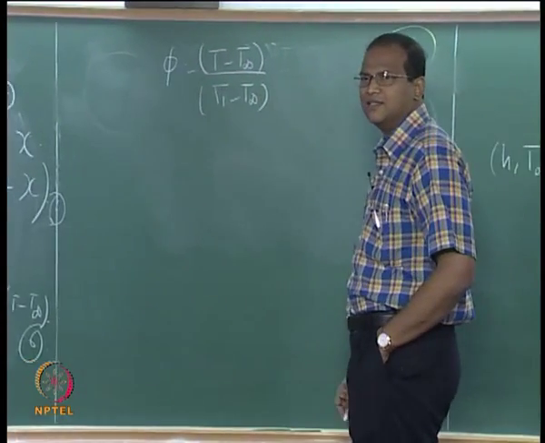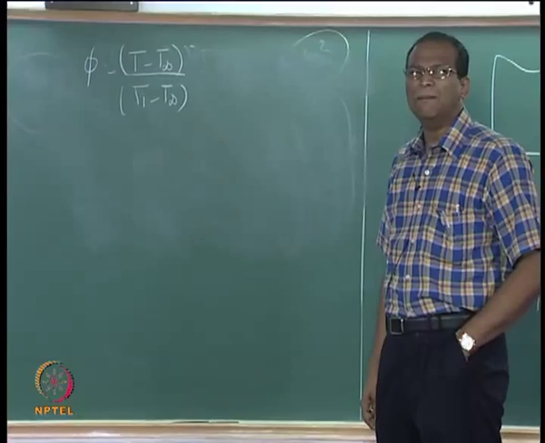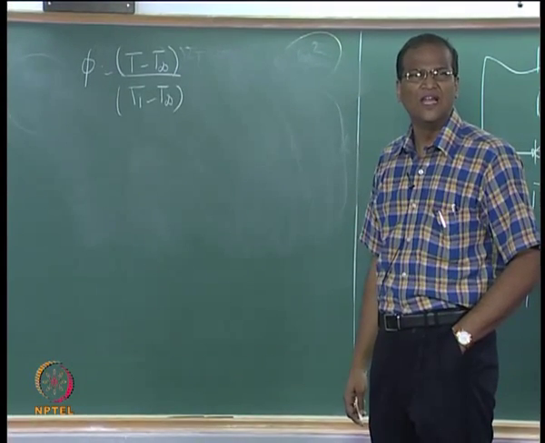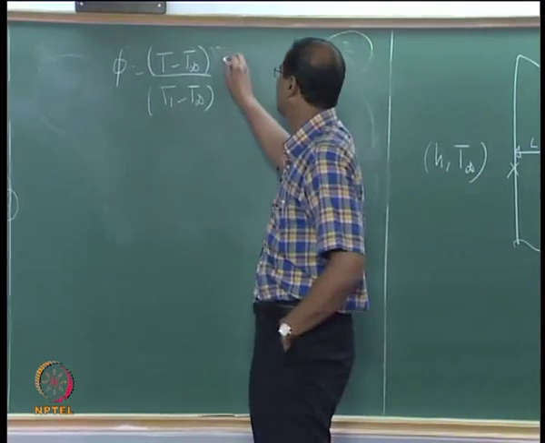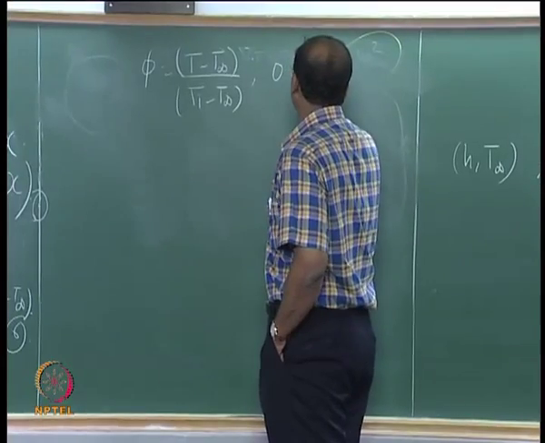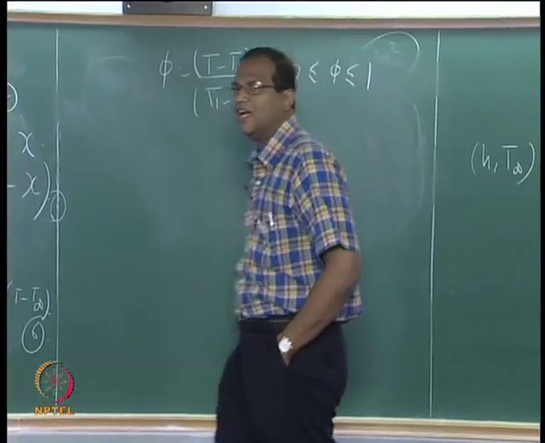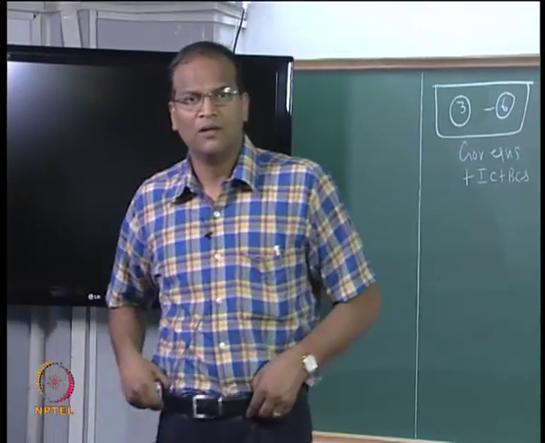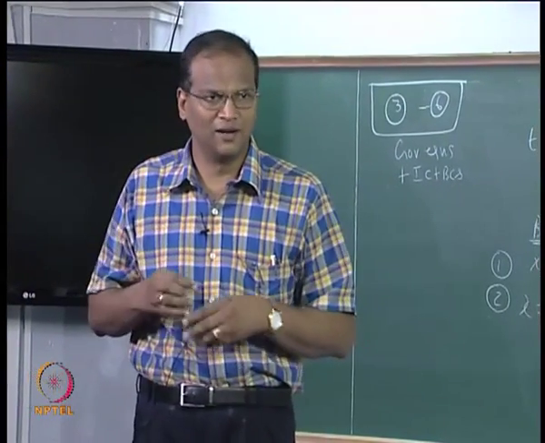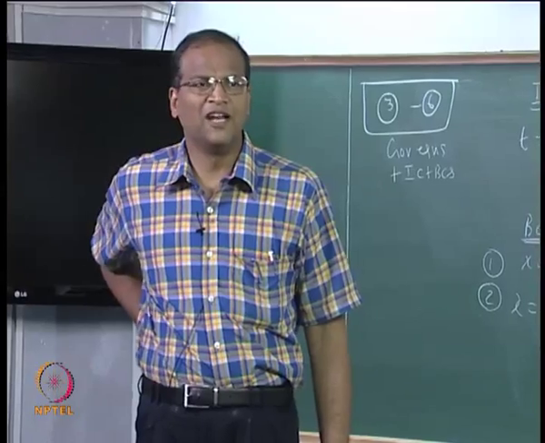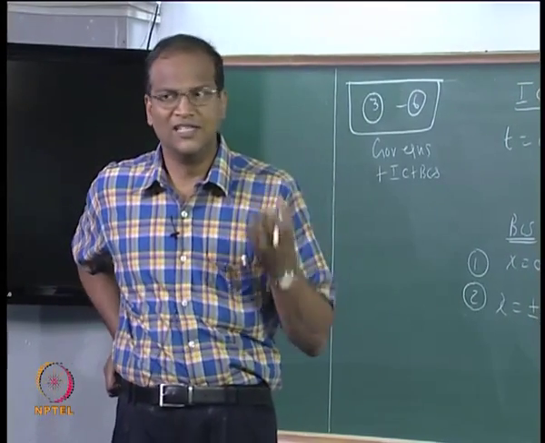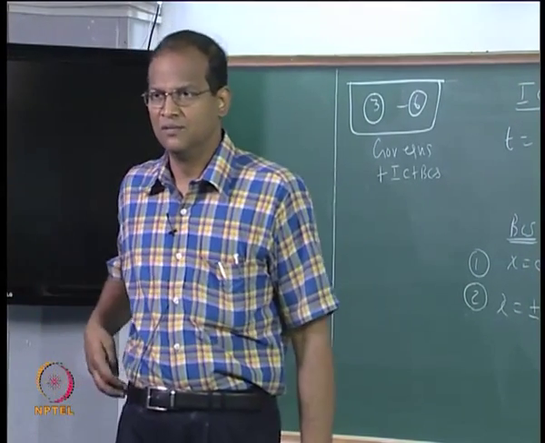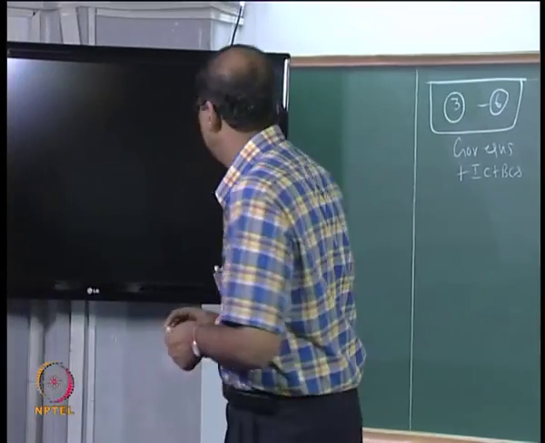What is the funda behind this? What will be the minimum and maximum values of this phi? Correct. So, 0 less than or equal to phi less than or equal to 1. When I write a computer program, if all the temperatures are varying between 0 and 1, it is very good for me. Double precision, maximum information I can retain. Otherwise, if I have 300 point something, some 2 or 3 digits I am already losing, okay, fine.